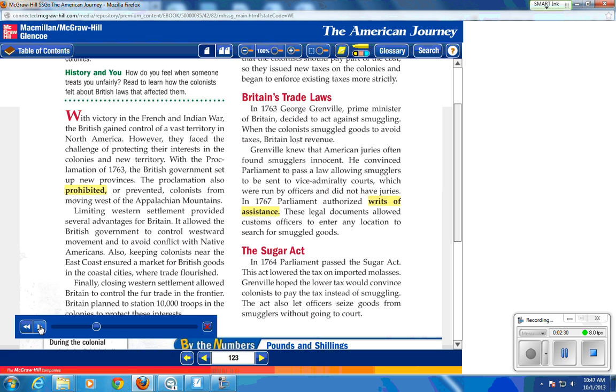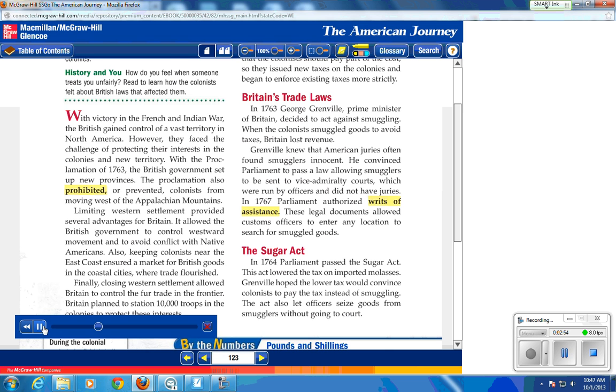Here's an example of a very important vocabulary word that's bolded and highlighted: prohibited. Understanding how to use this word in the context of our studies, what they're referring to here is the proclamation line, or this law that prevented colonists from moving further into the interior of North America.